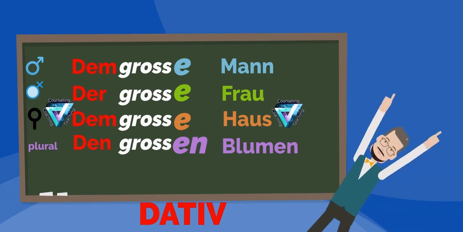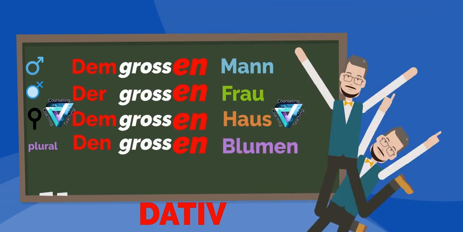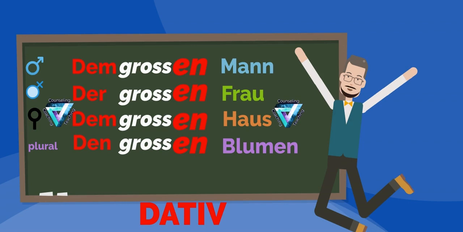The adjective endings in dative are a pure pleasure and so easy to remember. Look at this. They are all ending in an en. That's all, folks. I told you, it's not hard and you're doing a great job.